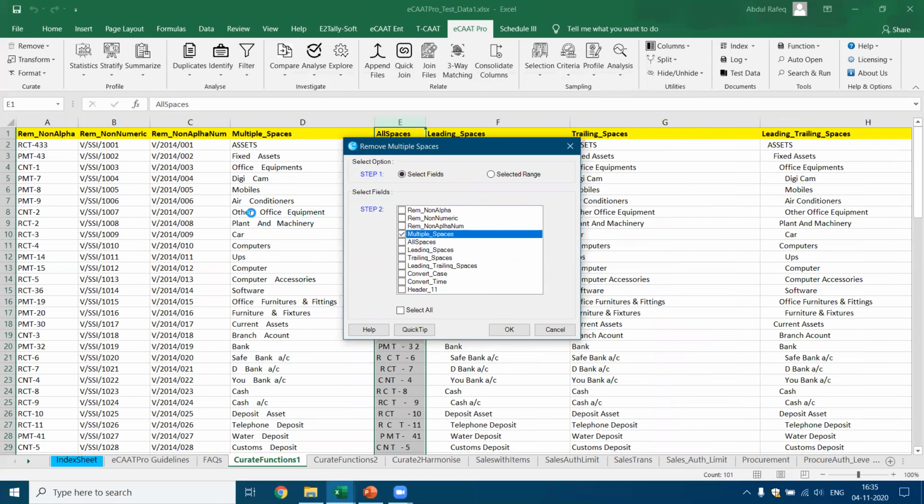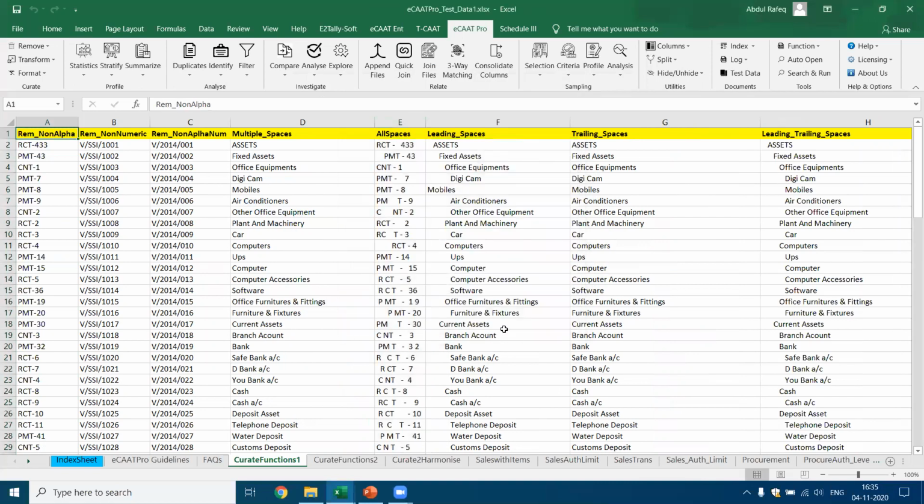Now, if you see here, there are multiple spaces here. Office, after office, there are multiple spaces. Air conditioner also, you see, after air and conditioner, there are multiple spaces. Now, I just select this and say okay. Now, just see what happens. See, all the data has been organized. All the multiple spaces are removed and only one space is retained. This is how you can perform.